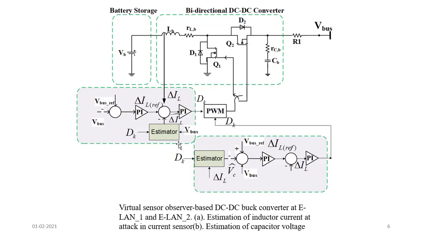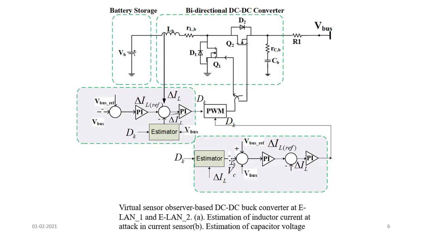In a similar way, this is executed in case an attack is launched on the current sensor. If an attack is launched on the voltage sensor, we use another loop. In this loop, we take the duty and the inductor current as the input, and we estimate the voltage.